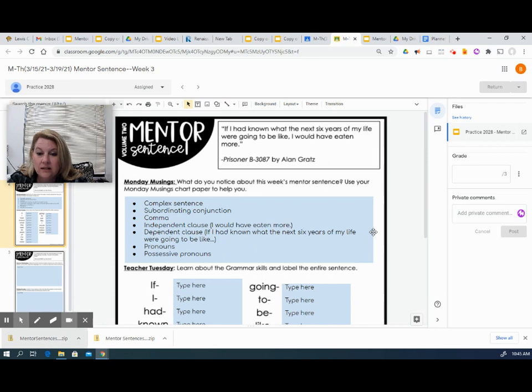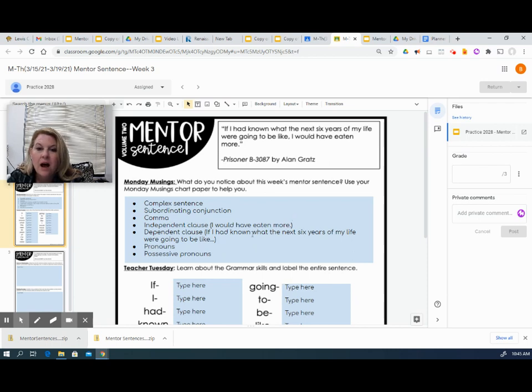The dependent clause in this week's sentence is if I had known what the next 6 years of my life were going to be like. So that part is the part that starts with that subordinating conjunction, which is if. That's the subordinating conjunction that should give us a clue right away that there's a dependent clause in this sentence. This could not stand alone by itself as a sentence. Okay, it needs to be linked up to the independent clause in order to be considered a sentence.